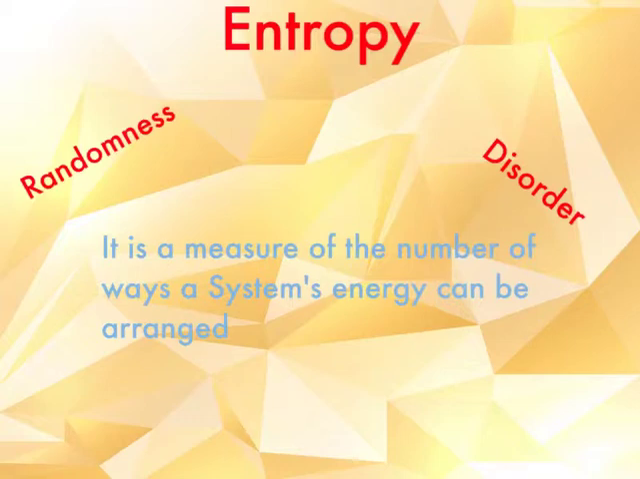The greater the number of ways the energy can be dispersed throughout a system, the higher the entropy, or the randomness, or the disorder of the system. The fewer number of ways the energy can be arranged, the lower the entropy, the randomness, or the disorder.